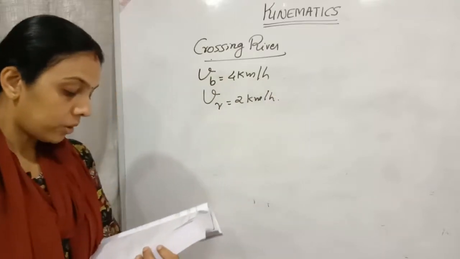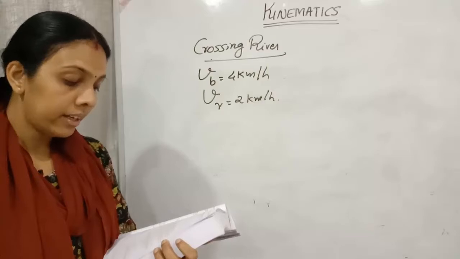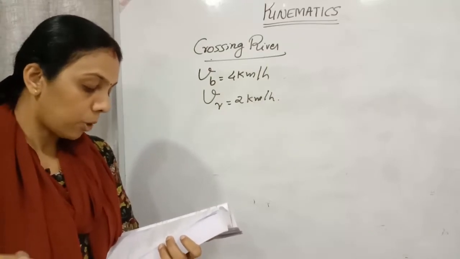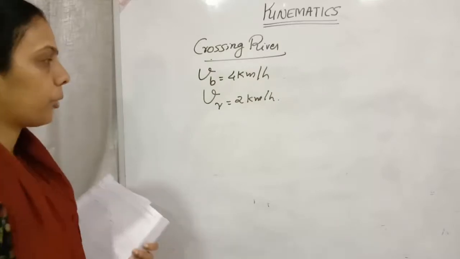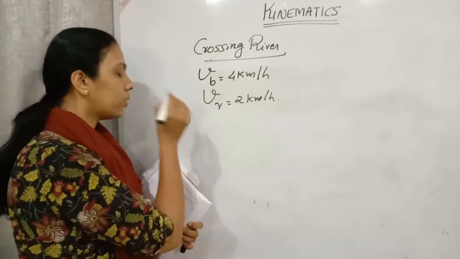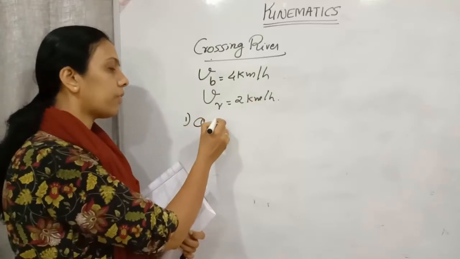Here we need to find in what direction his boat should be headed if he wants to reach a point on the other bank exactly opposite to the starting point. Theta value we need to find out here also.